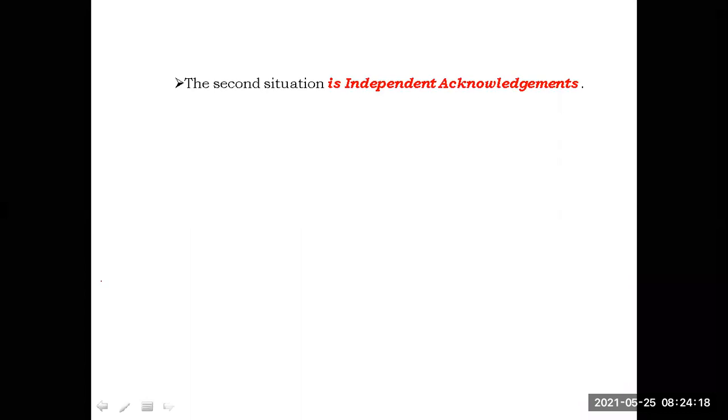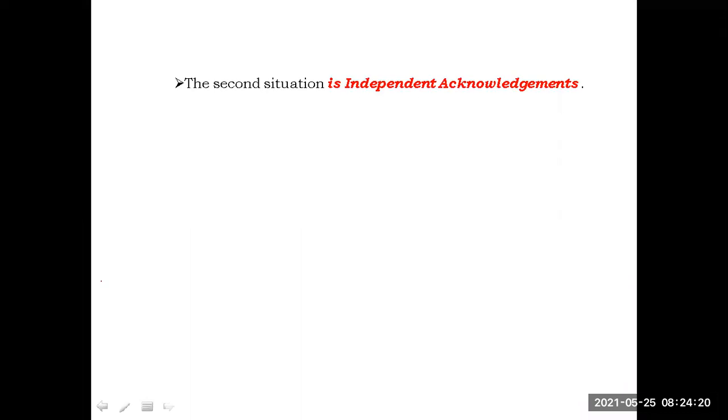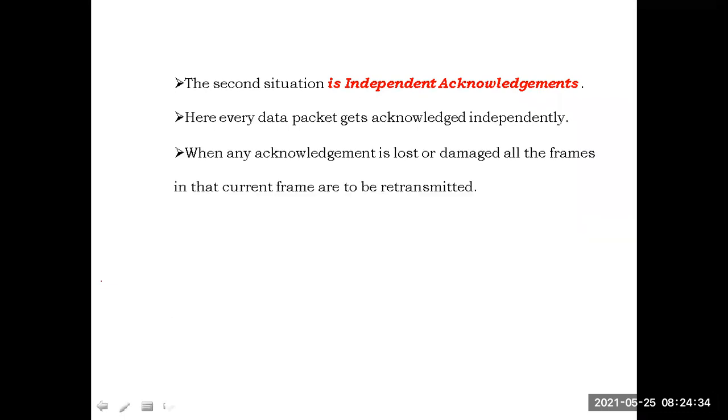Here, for every frame, the sender has to receive independent acknowledgements. For each frame, a separate acknowledgement has to be received. Every data frame or data packet gets acknowledged independently.